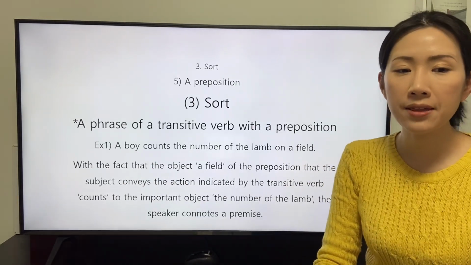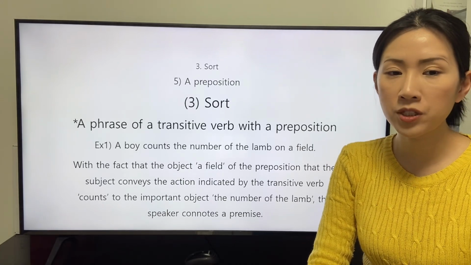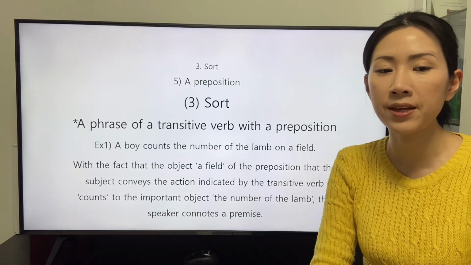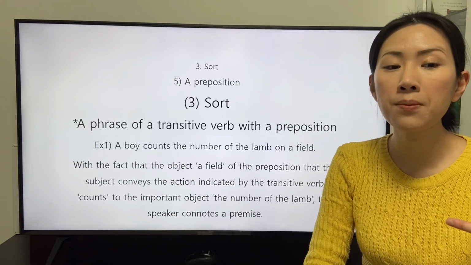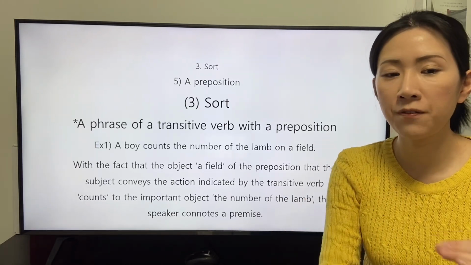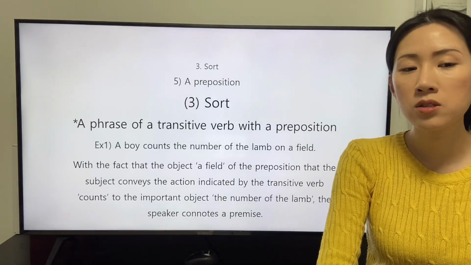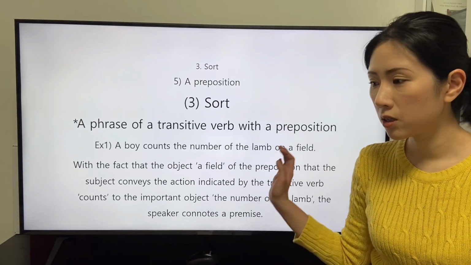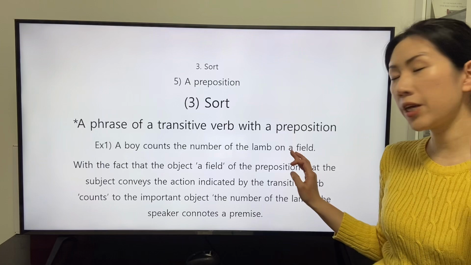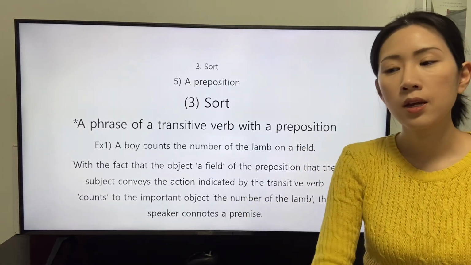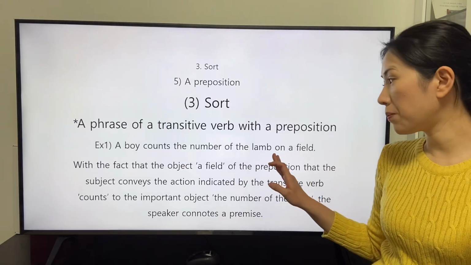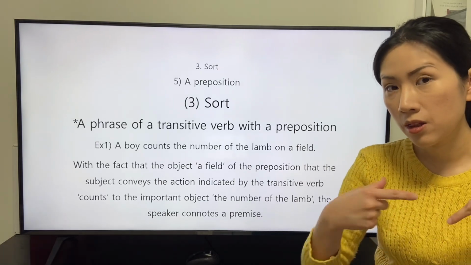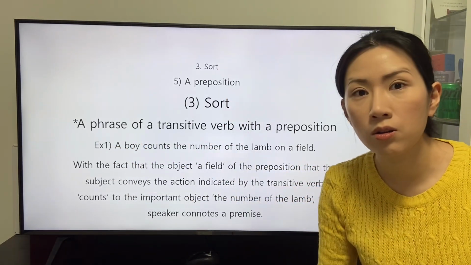With the fact that the subject or boy conveys the action indicated by the transitive verb count to the important object, the number of the lamp, the connoted intention of the speaker who applies the object or field in this clause is that the object of the preposition or field is a place that the subject relies on.